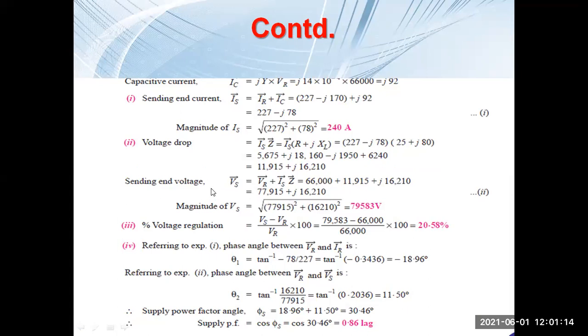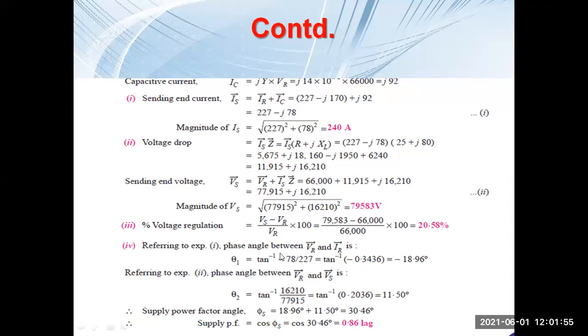So immediately you can calculate the sending end voltage. That is VS equal to VR plus IS into Z. VR is 66,000 volt and your voltage drop value is known to you. So you can calculate the value of VS. This VS will be the square of this and the square of this, and square root of that. Now the percentage regulation you can calculate, that is VS minus VR by VR into 100. So you will substitute the VS value and the VR value you have already calculated, and then you can get the percentage voltage regulation.